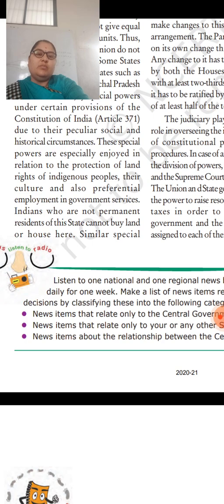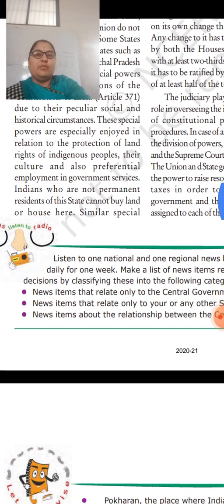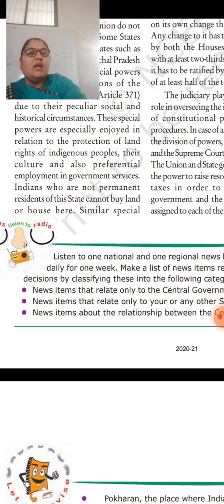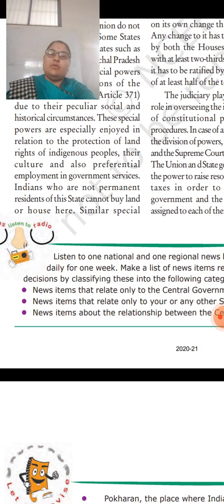They are given the rights of indigenous peoples. Whatever tribal people are there, they are indigenous, they are unique people, so their rights should be secured, and also their culture. We are going to preserve their culture, we are not harming it, and they get special preference in employment in government services.